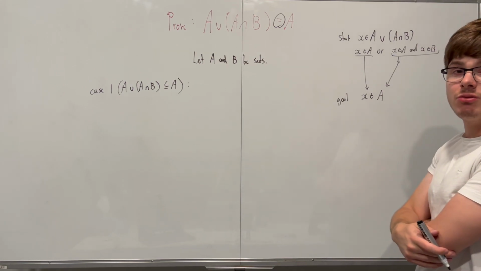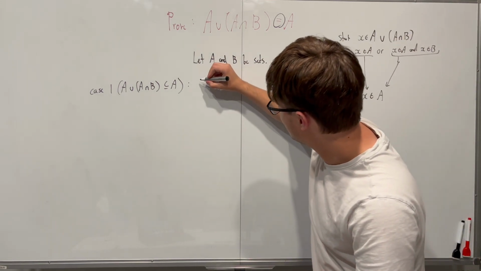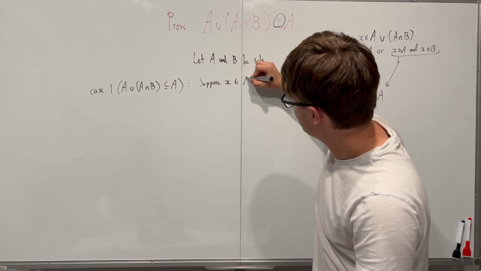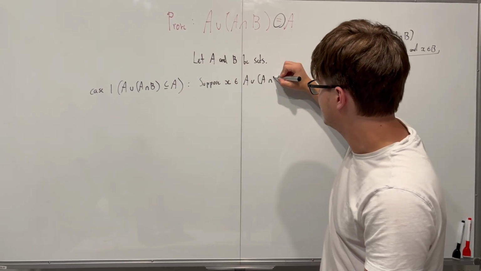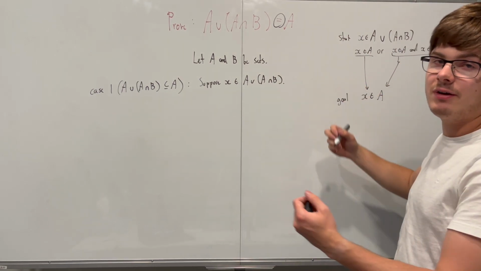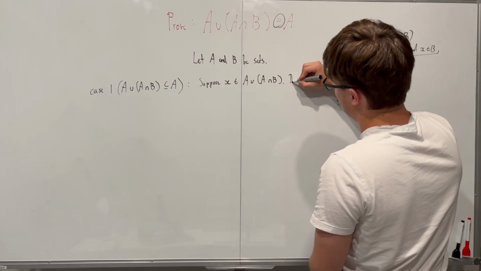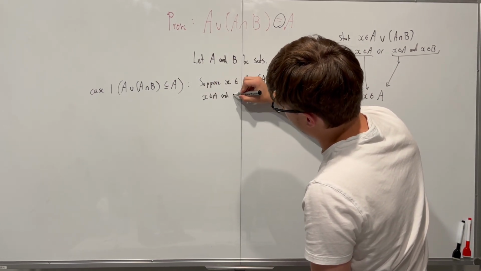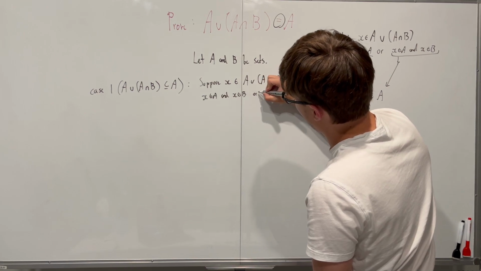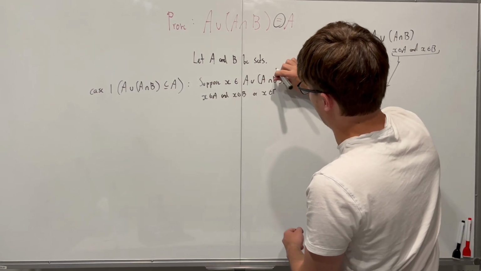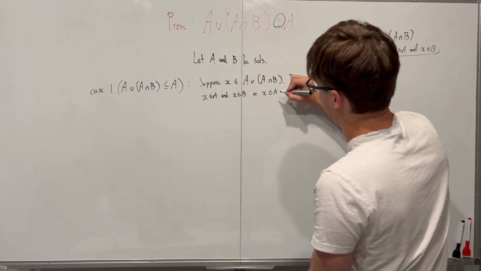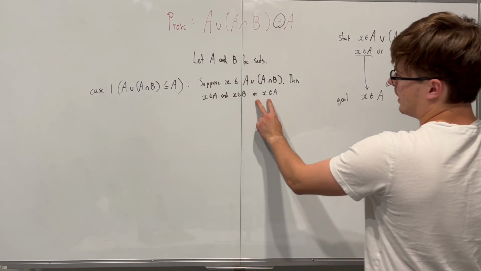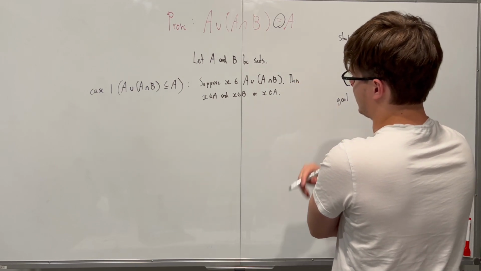So let's quickly write down this part of the proof. So we start by supposing our representative element X. So we say, suppose X is an element of A union open bracket A intersection B close bracket. Then we want to break apart what that means. This means then X is an element of A and X is an element of B, or X is an element of A. Yeah, I don't even know if you need to write down this second part, but I'm just going to do it just in case.